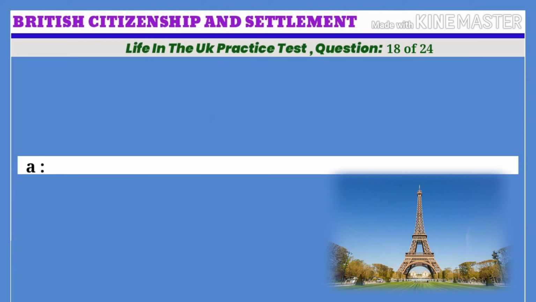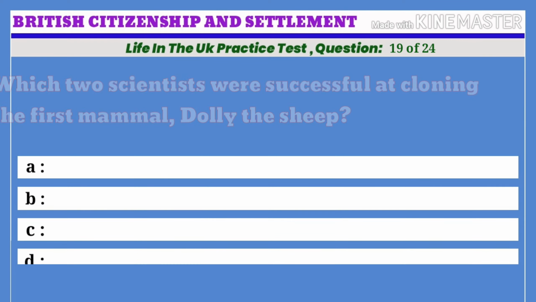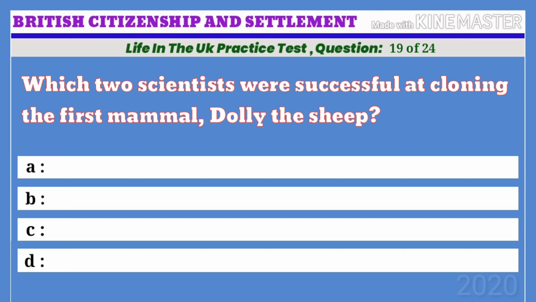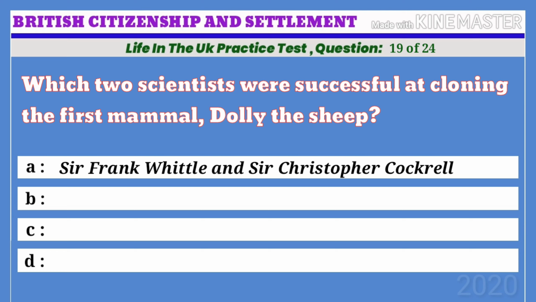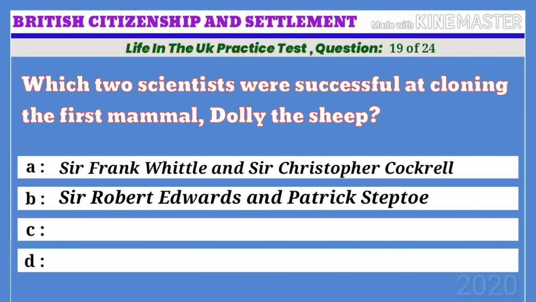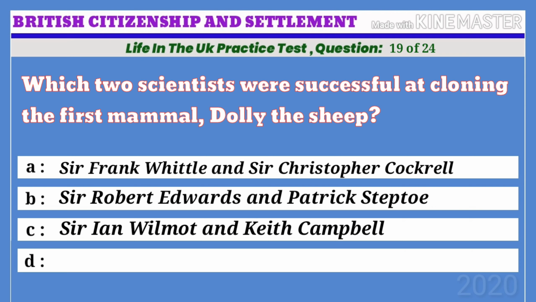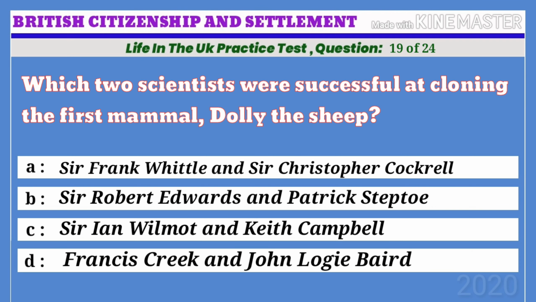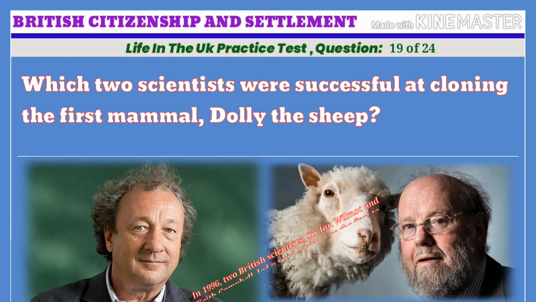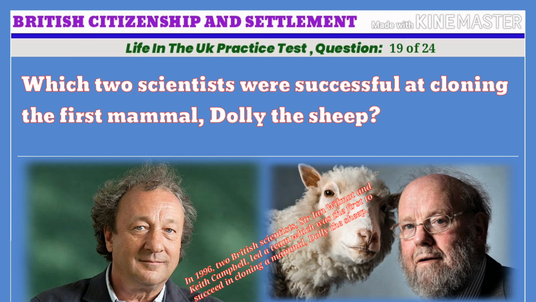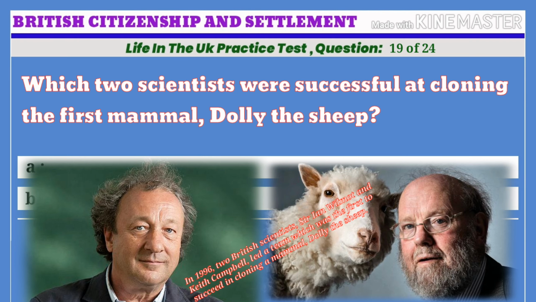Life in the UK practice test. Question 19 of 24. Which 2 scientists were successful at cloning the first mammal, Dolly the sheep? A. Sir Frank Whittle, Sir Christopher Cockerell. B. Sir Robert Edwards and Patrick Steptoe. C. Sir Ian Wilmot and Keith Campbell. D. Francis Crick and John Logie Baird. The correct answer, C. Sir Ian Wilmot and Keith Campbell. In 1996, two British scientists, Sir Ian Wilmot and Keith Campbell, led a team which was the first to succeed in cloning a mammal, Dolly the sheep.